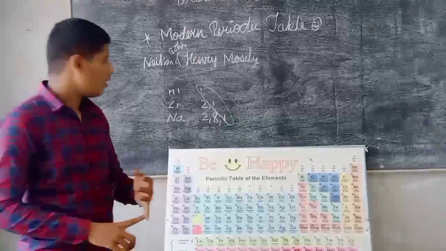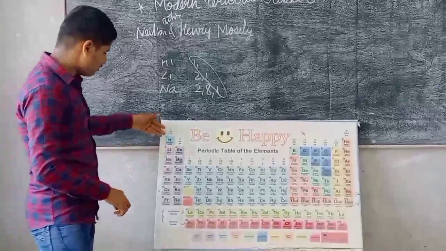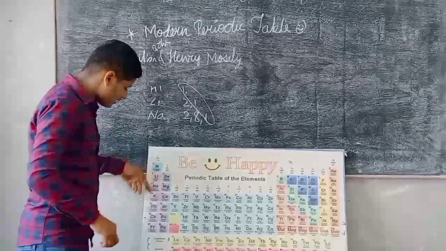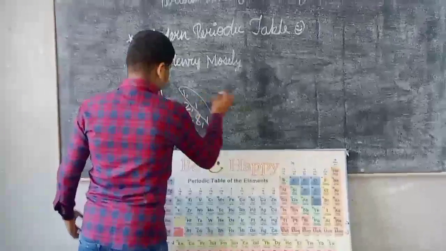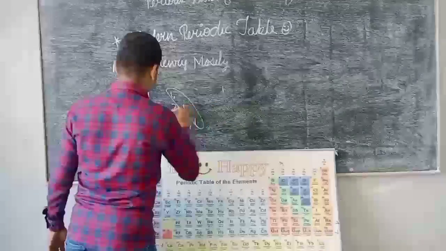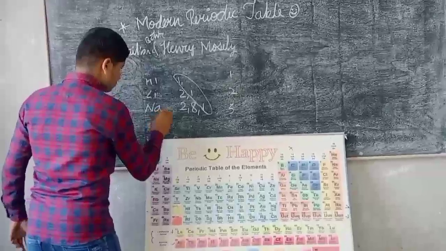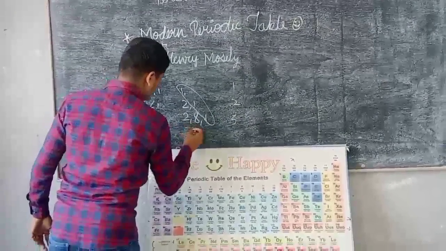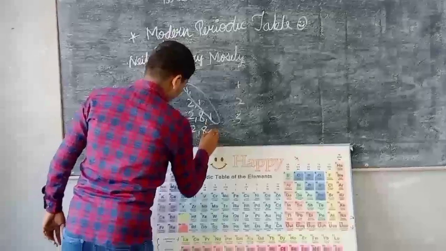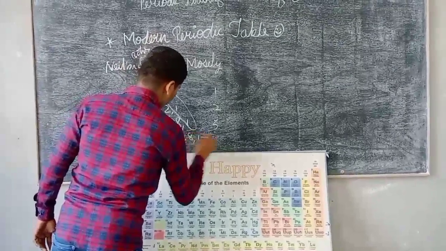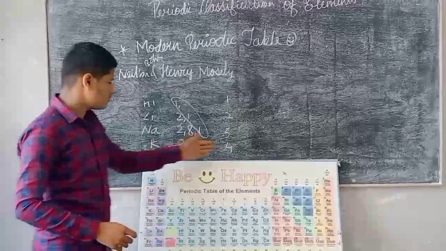The third trend of the modern periodic table is atomic size. As we go down in the group, the atomic size of the elements increases. Like hydrogen has only one shell, lithium has 2, potassium has 3, and sodium has 3, and calcium has 2. The atomic number of calcium is 18 and the electronic configuration is 281. The number of orbits in this element is 4.